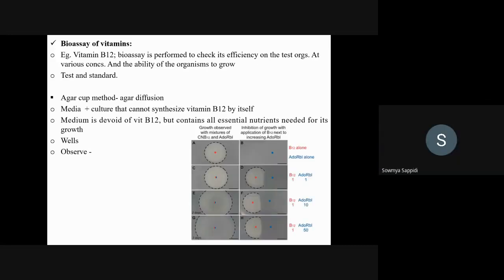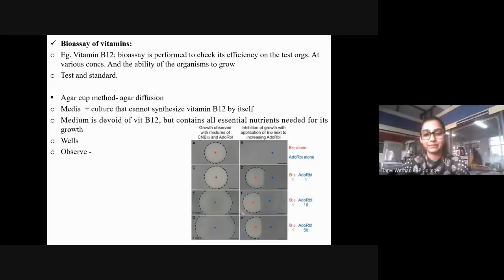Zone of exhibition. Correct. We're going to observe the zone of exhibition. Antibiotics, zone of inhibition. Vitamins, zone of exhibition. What does exhibition mean? To exhibit. Exhibit what? The ability to grow, right? The organisms, to check whether the organisms are having the ability to exhibit growth or to grow.